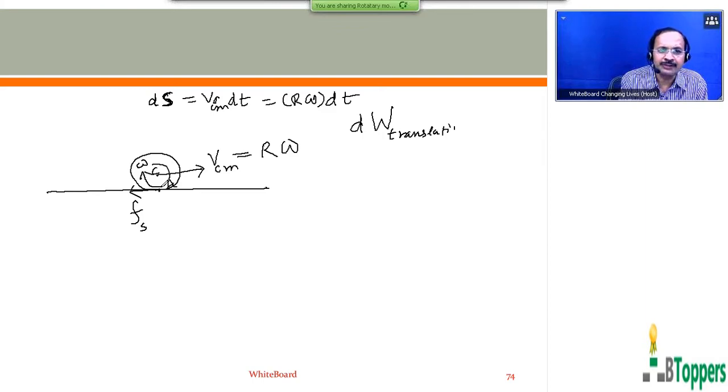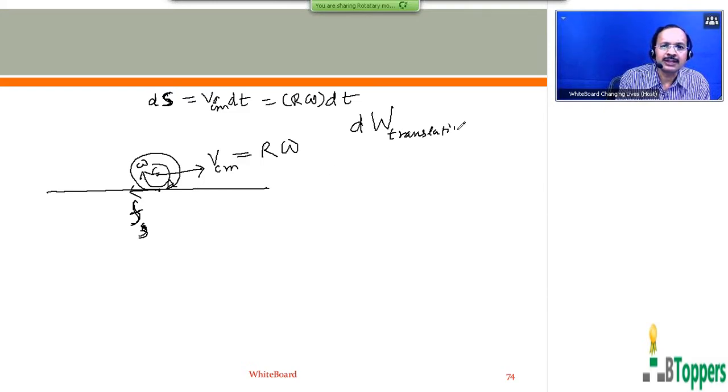The type of friction which exists between the surfaces of two bodies in contact, when the relative velocity between the points of contact is zero, is called static friction. The magnitude of static friction on the rolling body is denoted by F_s.